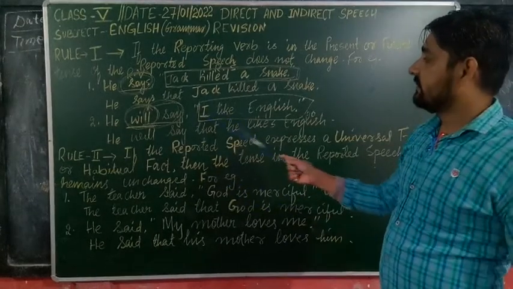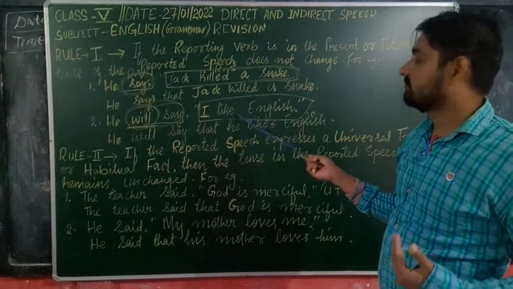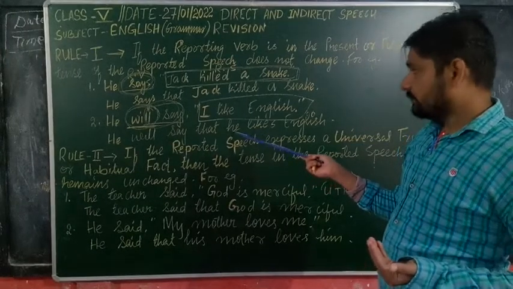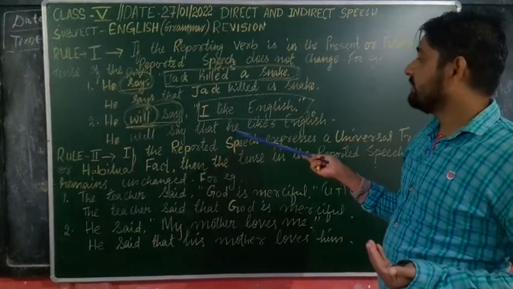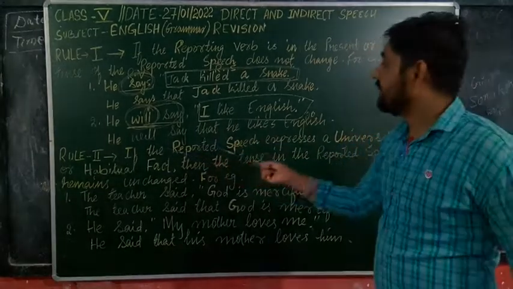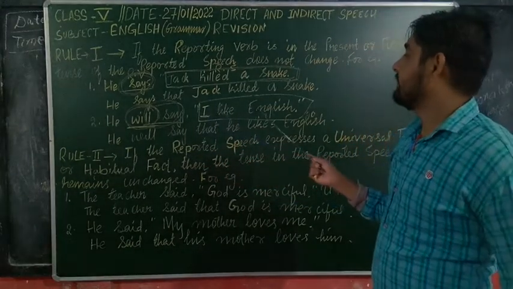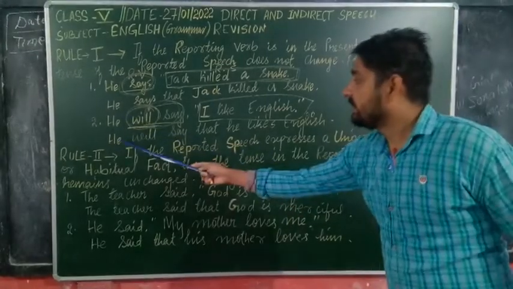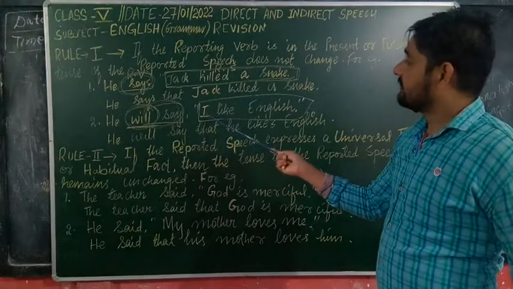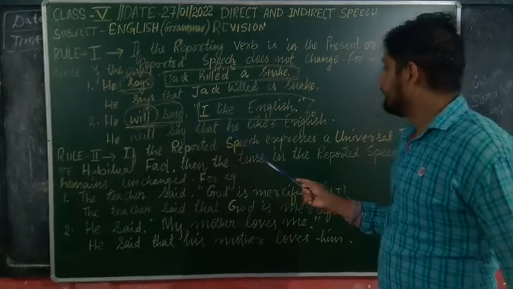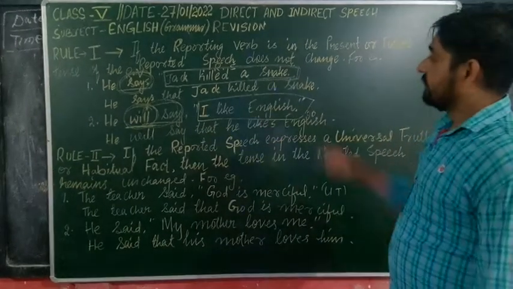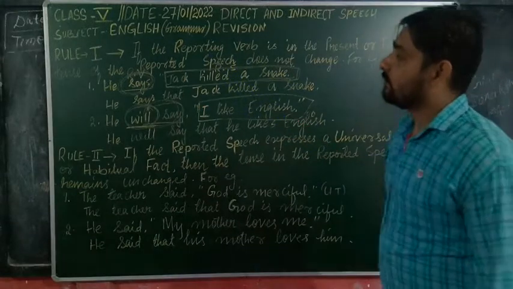So "I" is there, so it is not required, it is not there. But as soon as we go to indirect speech, we have to write "he", because he will say who said this. "I like English," this he said, yes or no? So in indirect speech, that's why this "I" will become "he": He likes English. Understood? Clear? So this is about rule number 1.